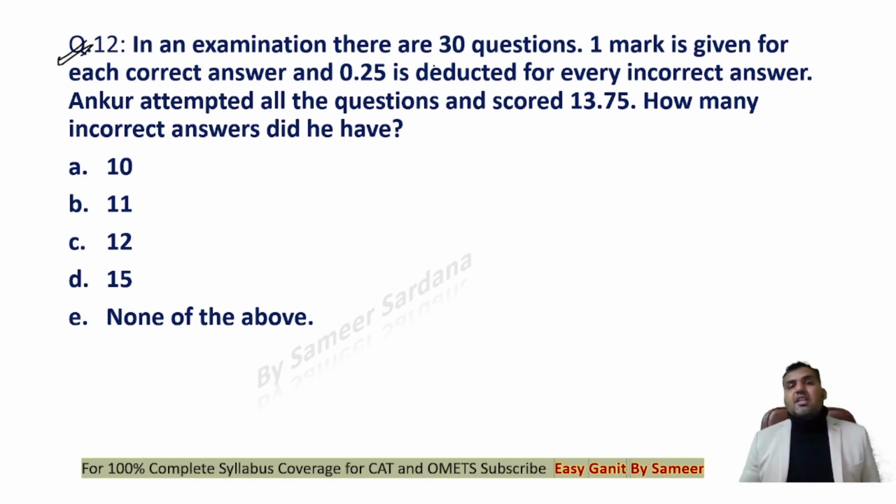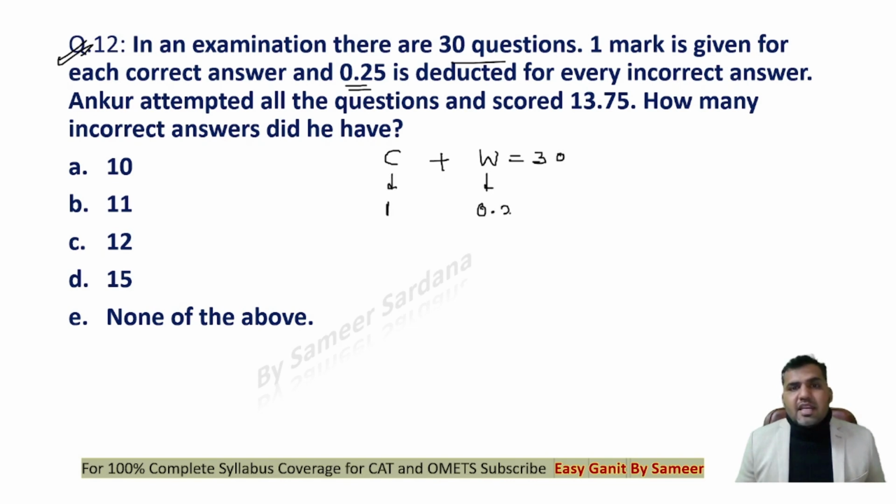Look at this question. It says in an examination there are 30 questions. 1 mark is given for each correct answer and 0.25 is deducted for every incorrect answer. So there are two types of questions, right? Correct and wrong. The total number of questions, correct plus wrong, is 30. For the correct answer, we have 1 mark, and for the wrong answer, we have negative 0.25. Ankur attempted all the questions and scored 13.75. How many incorrect answers did he have?